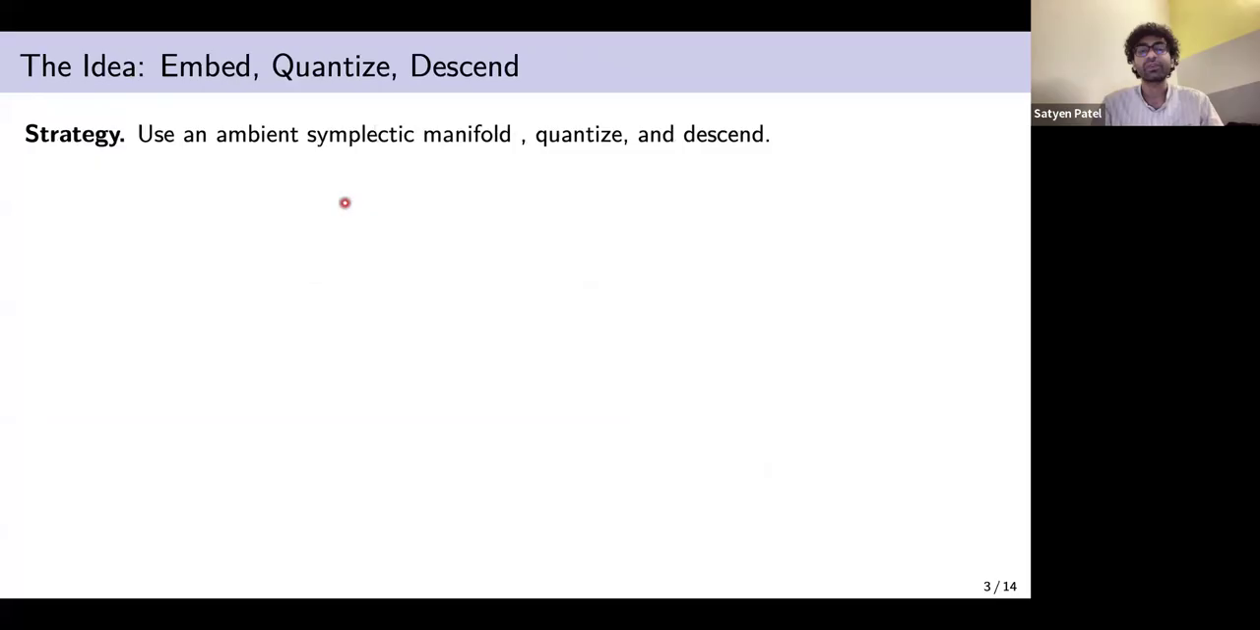We embed the manifold into an ambient symplectic manifold. Because it's symplectic, we can now quantize using Fedosov's construction and then descend the star product to the Poisson manifold that's embedded. So I'll give a schematic of what we'll do.